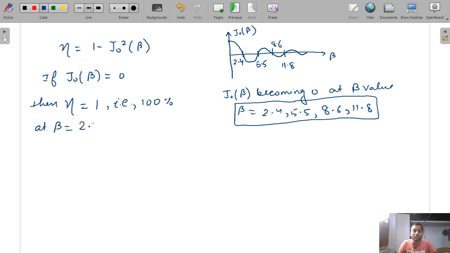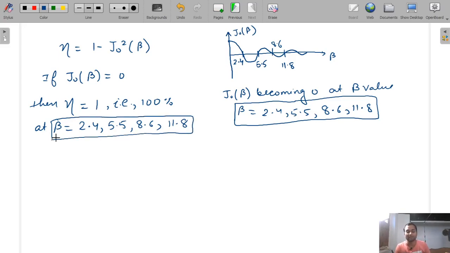Again I am writing so that you will remember now only. 2.4, 5.5, you can remember in this way also. The difference between 5.5 and 2.4 is 3.1. So add again 3.1 to 5.5, it will become 8.6. And again add 3.1, but just a little extra, that is 11.8. You can remember in this way. There is no such technique, but I always remember these beta values in this way only.